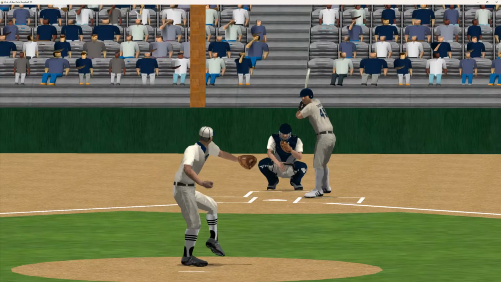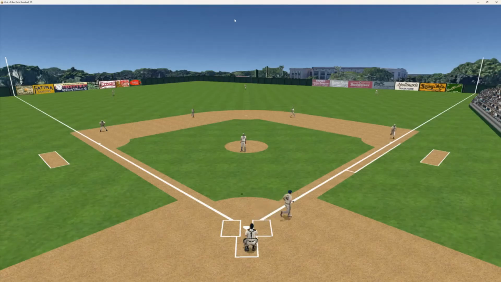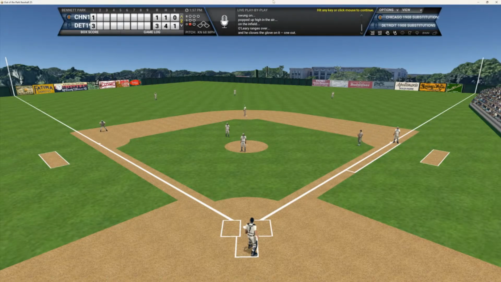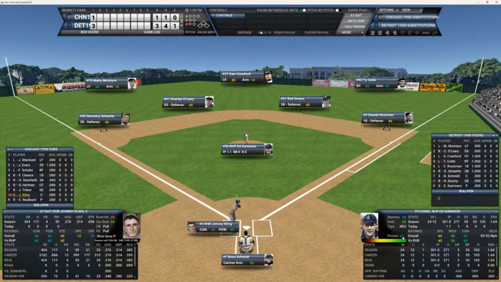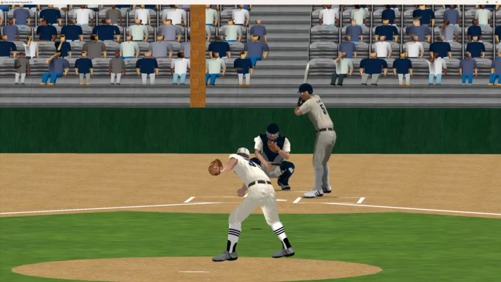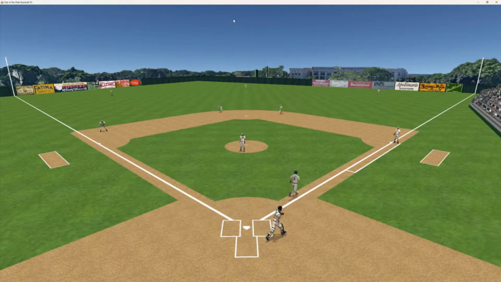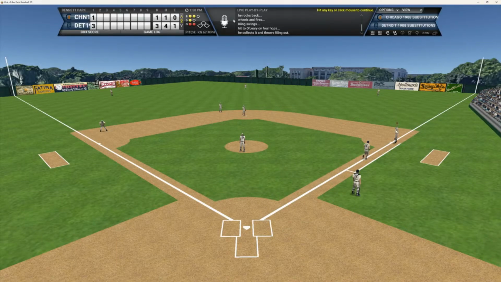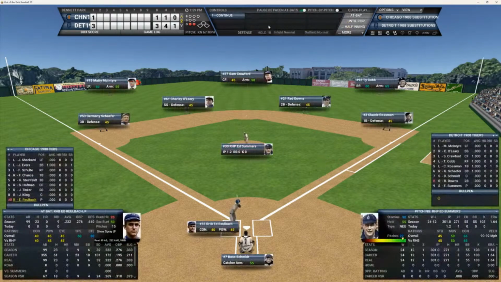Here's the first pitch to Joe. And that ball is popped up high in the air, waiting for it to come down. And Charlie O'Leary makes the catch for out number 1. And Johnny Kling's up now, batted .276, 4 homers and 59 RBIs in the regular season. Here's the 2-1 pitch to Kling. And that ball is hit up the middle. And O'Leary goes to his left, makes the play for out number 2. 2 up and 2 down. 2 balls hit to O'Leary, 2 outs.